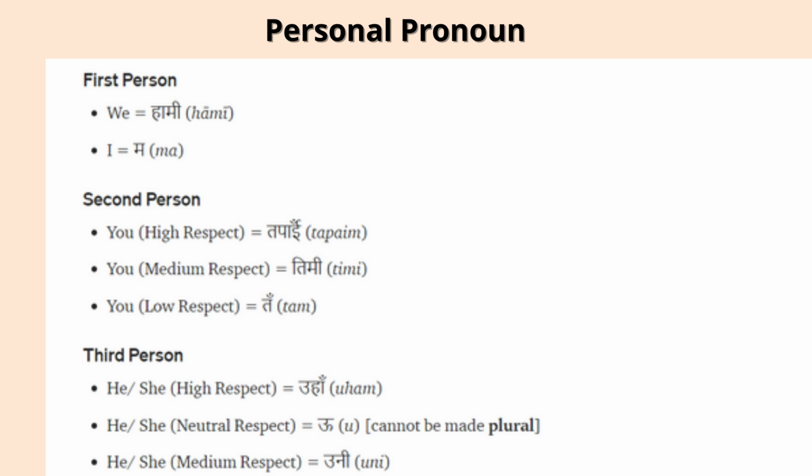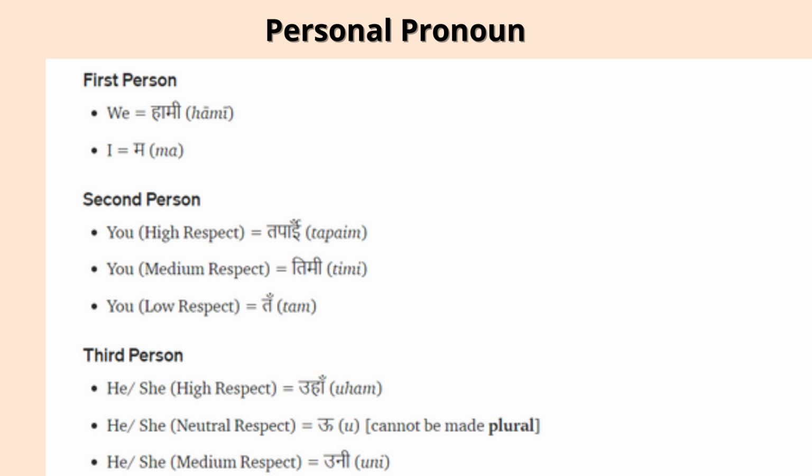So when we have to address someone with high respect, we have to say tapai or hazur. If he's a friend of our circle or somebody of our age, then we use medium respect, and for you, we can say timi. But if someone is very much younger than us, then we can use ta.